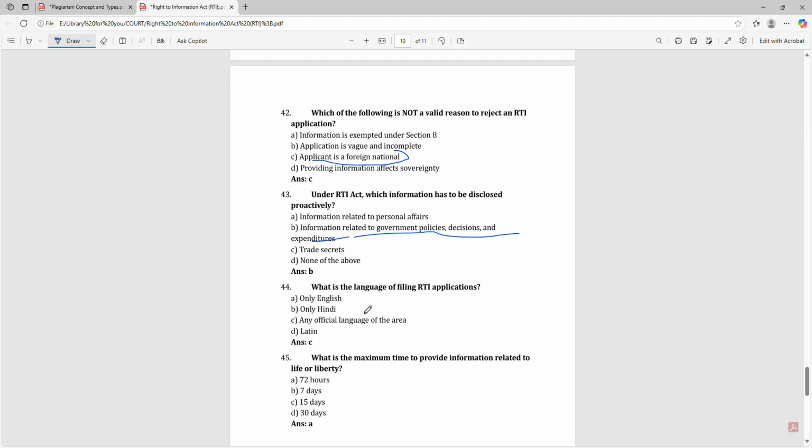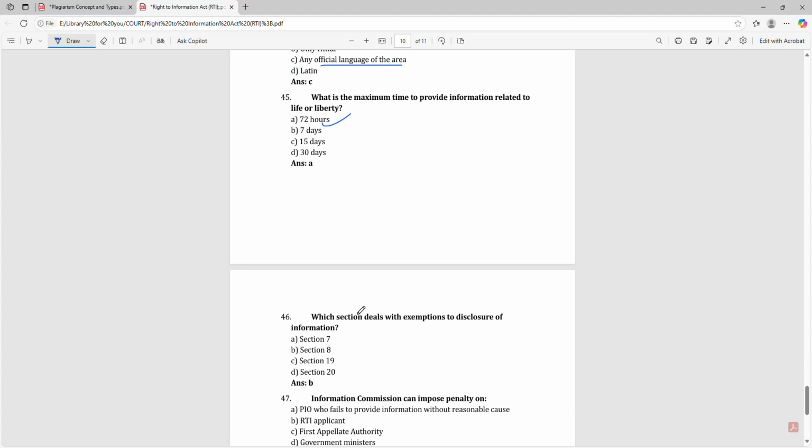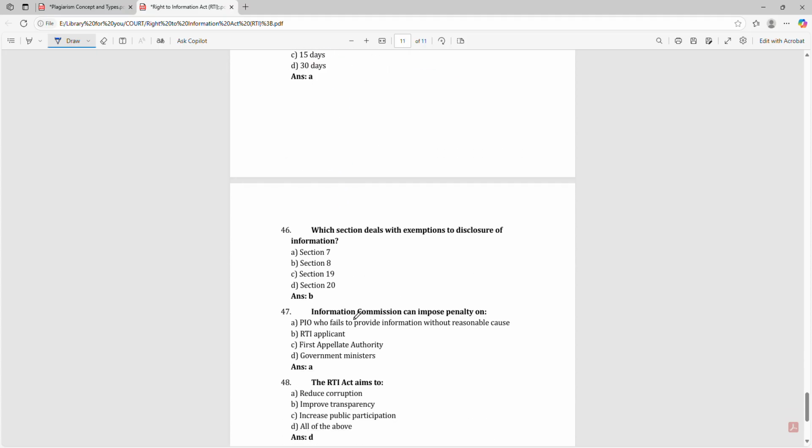What is the language of filing an RTI application? Any official language of the area. What is the maximum time to provide information related to life or liberty? That is again 72 hours. Which section deals with the exemption from disclosure of information? Section 8. The Information Commission can impose a penalty on a PIO who fails to provide information without reasonable cause.